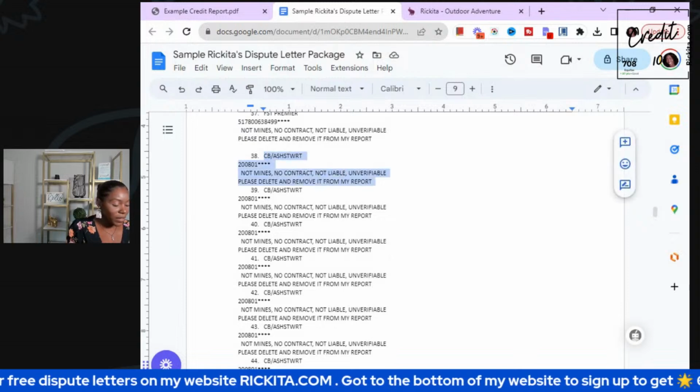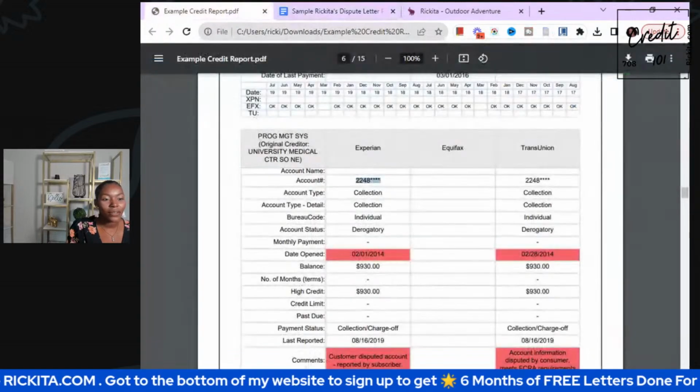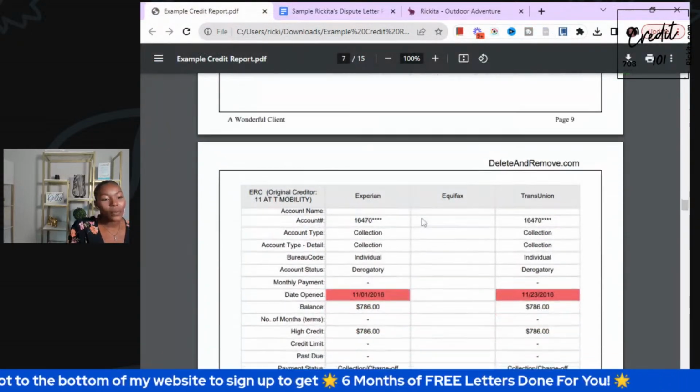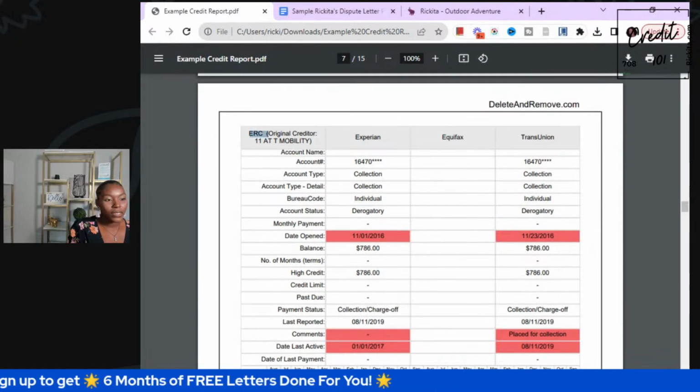And I have another letter too where you can put, hey, you guys didn't answer my dispute. You have to delete these accounts. So you have to figure out what other people did to get accounts deleted, and you have to do the same thing, honestly, just to get those accounts deleted.